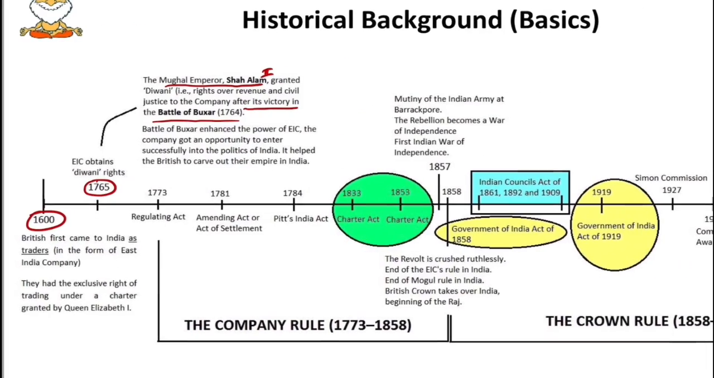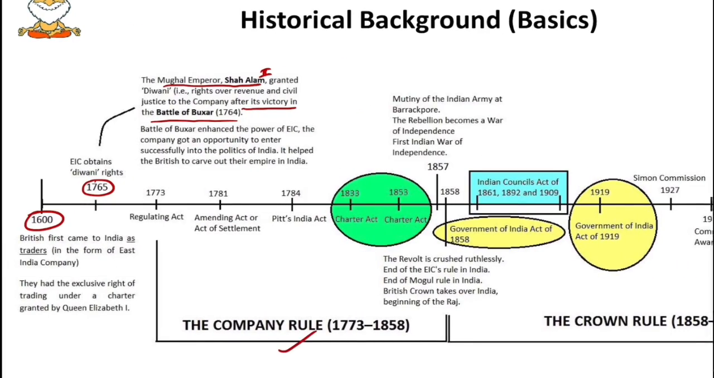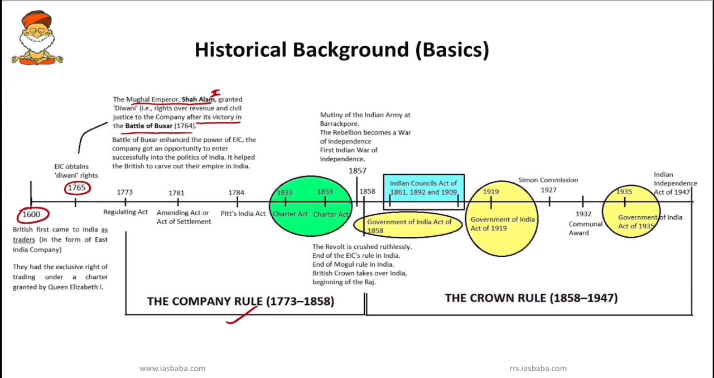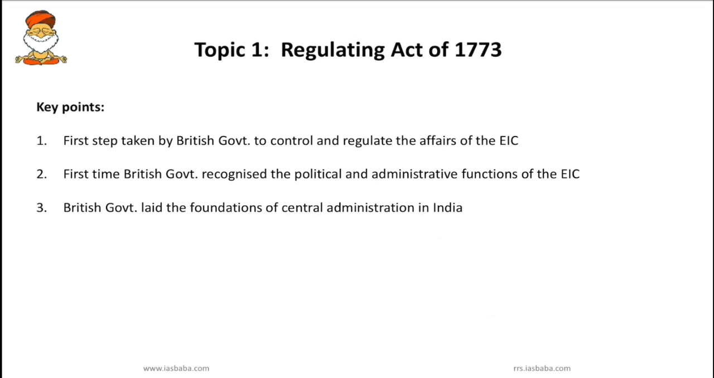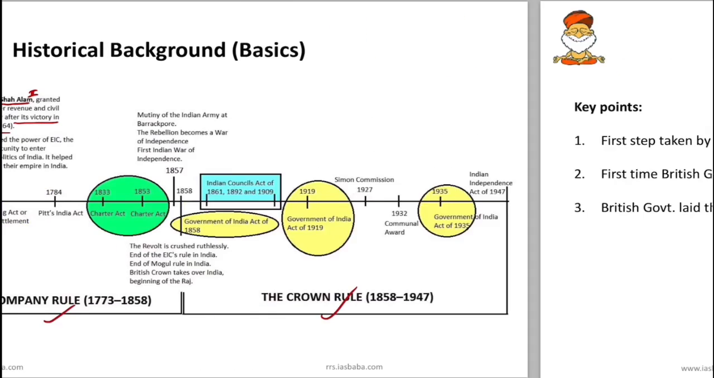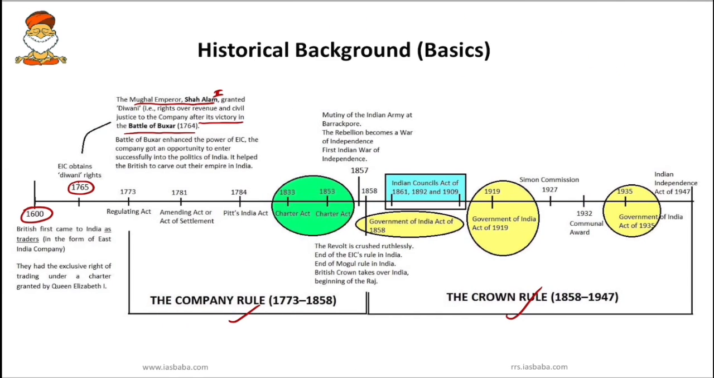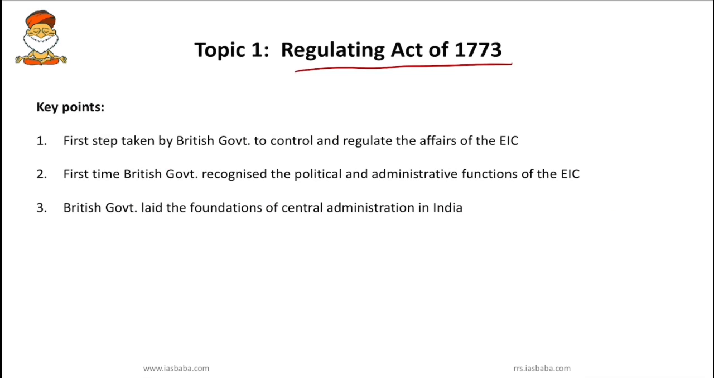So next what we have to remember is the important acts under the company rule and then important acts under the crown rule. So these are the topics which we will be dealing today. So first topic is Regulating Act of 1773. See, most of you people would have read this first topic, but you might have found it difficult to retain and retrieve information whenever needed. So let's try to revise, and I'll be sharing a small story. So it will act as a trick to retain maximum stuff from here.